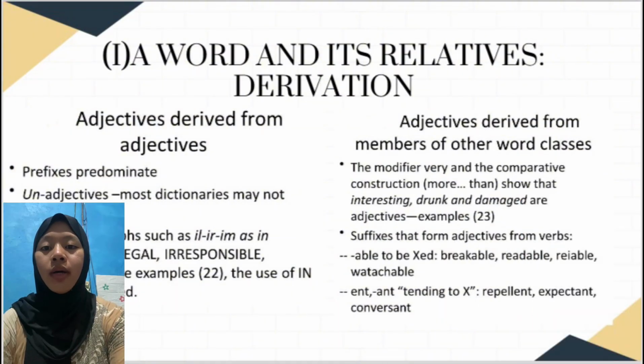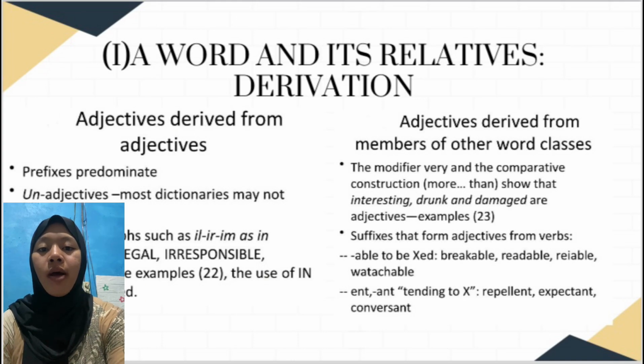Okay, the next is adjectives derived from members of other word classes. The modifier very and the comparative construction. More than, so that: interesting, drunk, and damaged are adjectives. Example: suffixes that form adjectives from verbs. Able to cut, breakable, readable, reliable, watchable. And tending to act: repellent, expectant, and conversant.